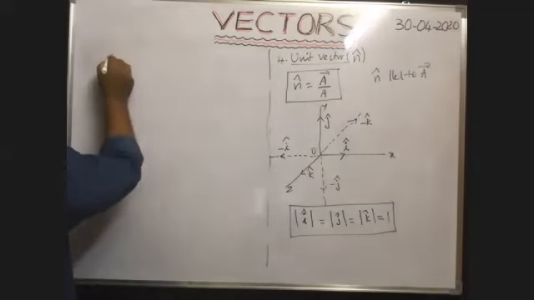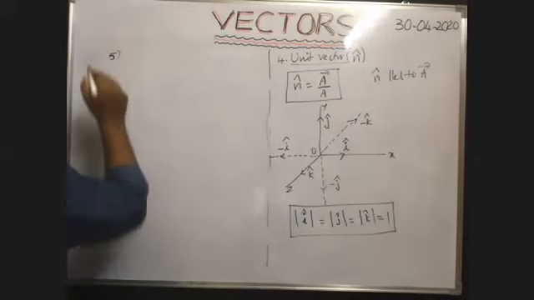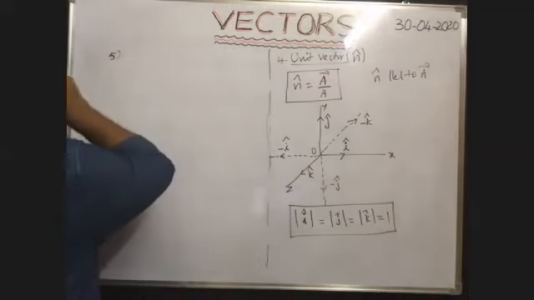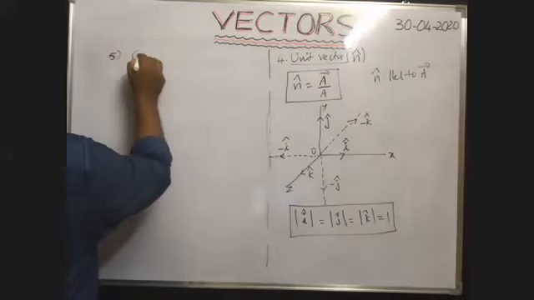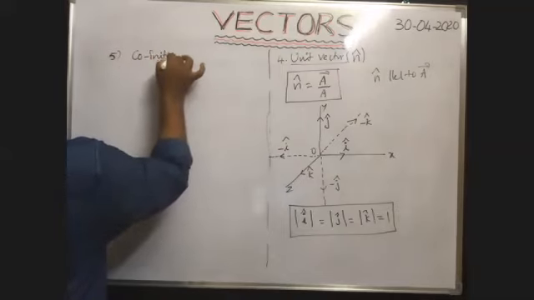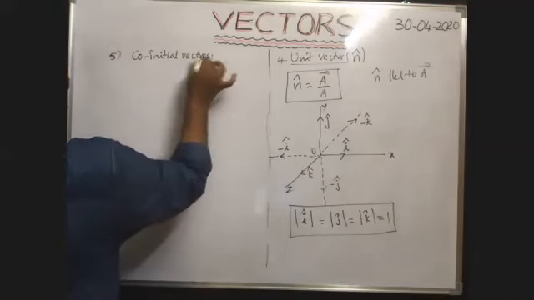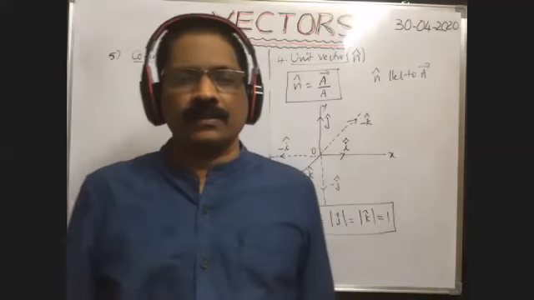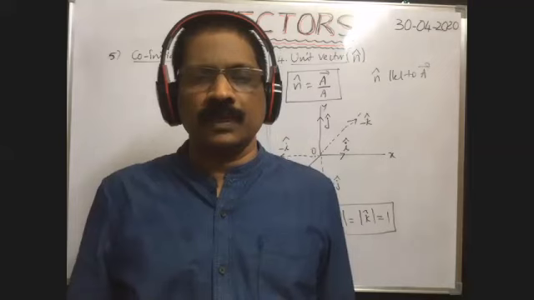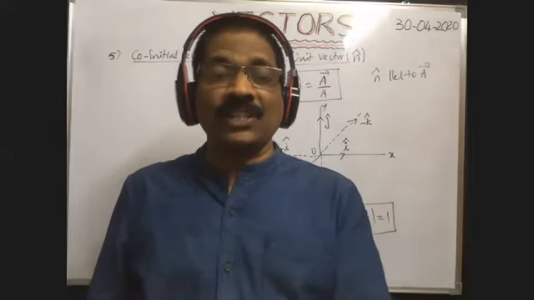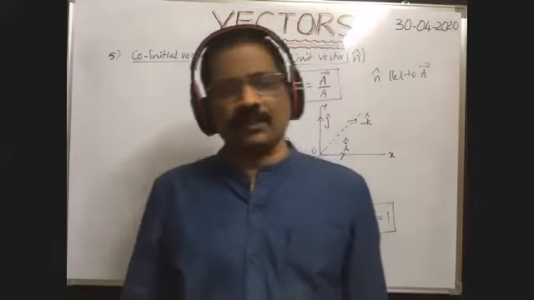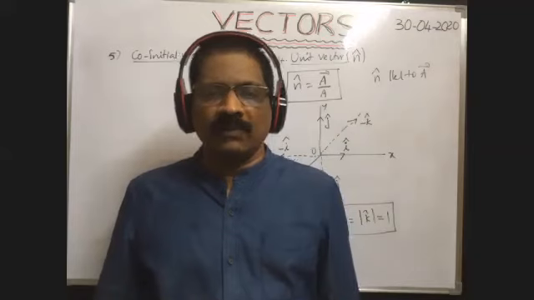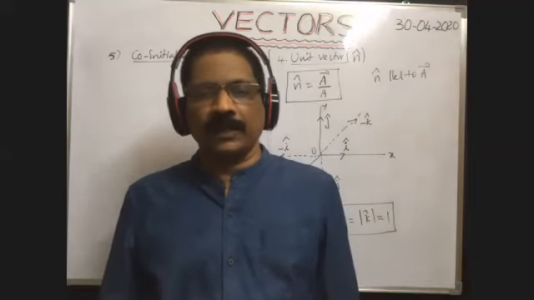Next, fifth one. Coinitial vectors. Coinitial vectors. Anybody else can say? Coinitial vectors. Torque is a vector quantity, but it is a axial vector. I will say axial vector, no doubt. Torque is a vector. Okay, somebody is asking question. That's why I'm telling. Momentum is a vector. Torque is a vector. Okay.